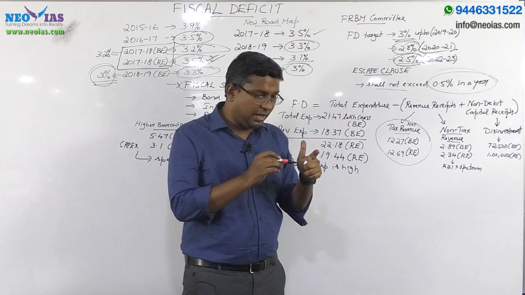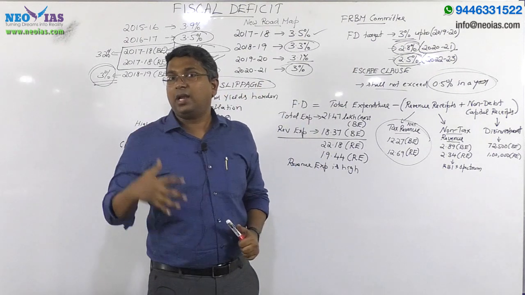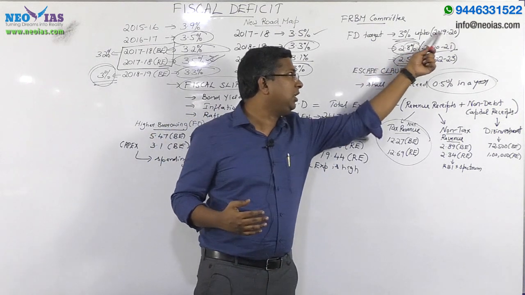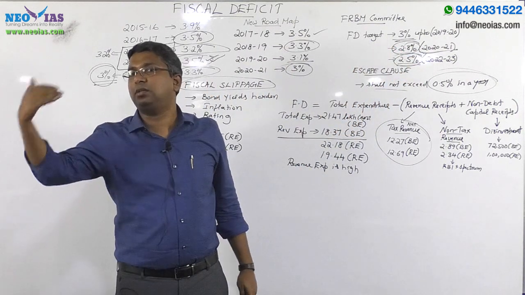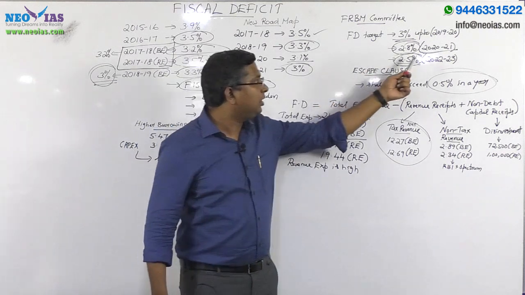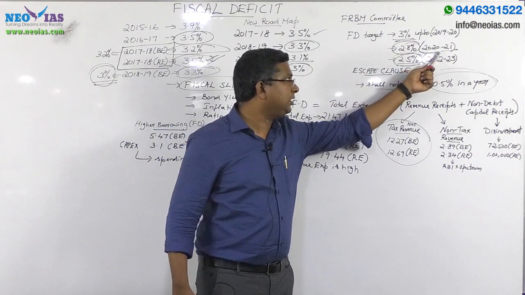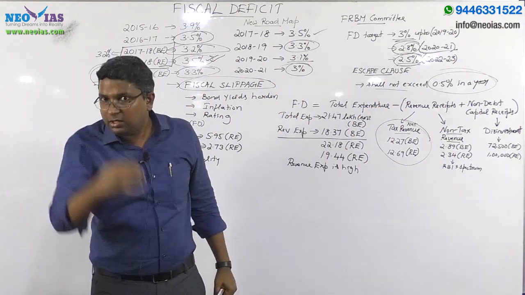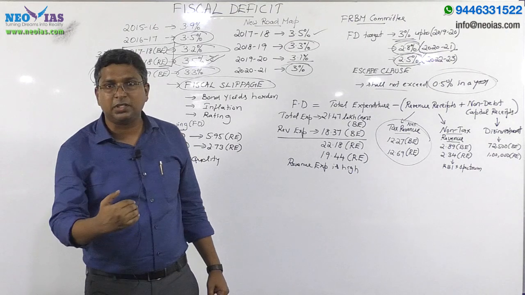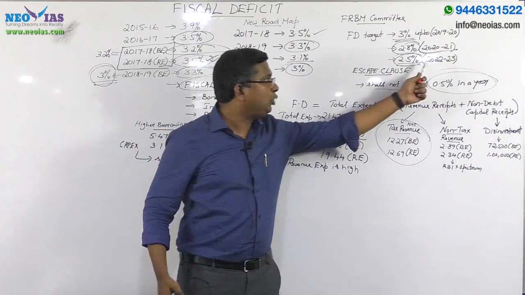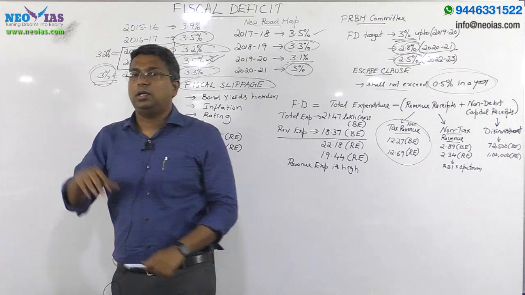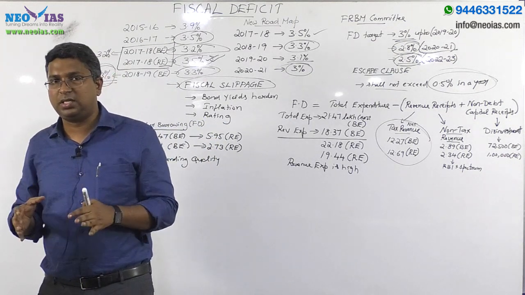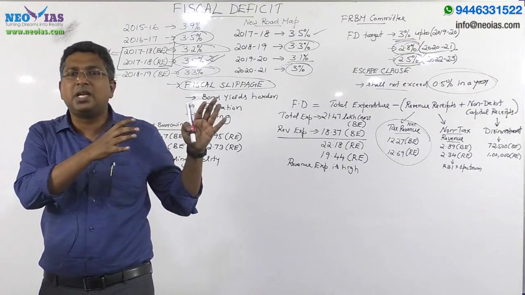But what has the FRBM committee said? This is very important. What is the target set by the FRBM committee? It wants the government to reach the target of 3% by 2019-20, and in 2021 it wants the government to bring down the fiscal deficit to 2.8%, and by 22-23 it wants the union government's fiscal deficit to be 2.5%. So this is what is called fiscal consolidation.